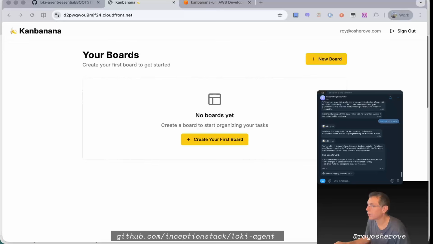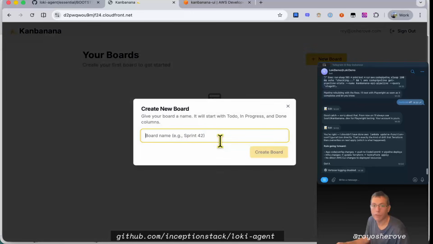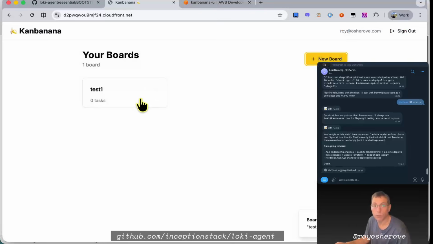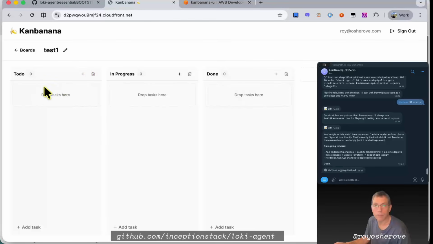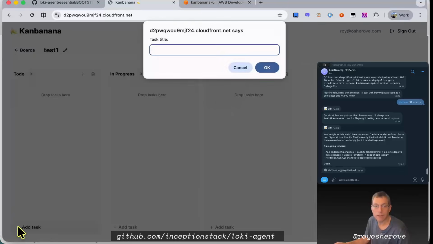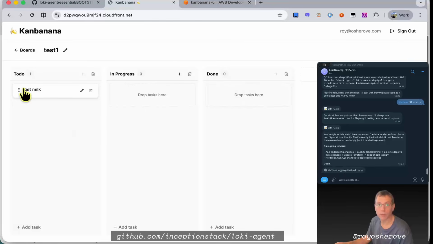I'll create a first board. Test one. Ooh, I see a real board. That's pretty cool. Okay, I have some to-do stuff here. I'll add a task: get milk. Oh, I don't like that it has this. We're going to change this. The task shouldn't use a JavaScript prompt, but for now it's going to. Oh, looks like it added the task.